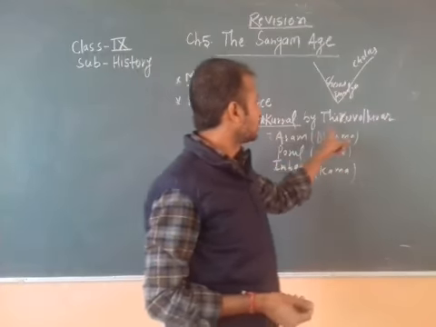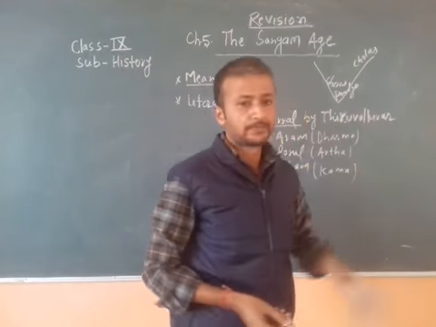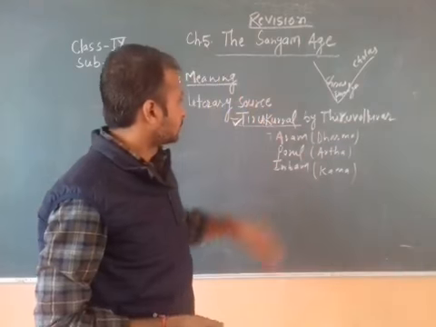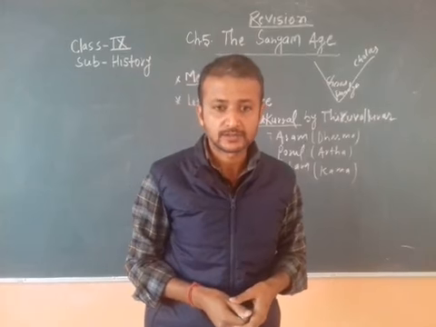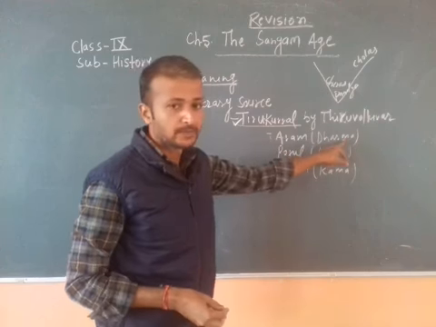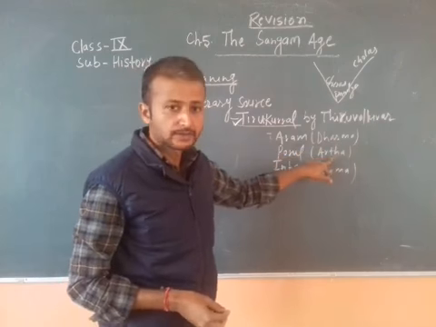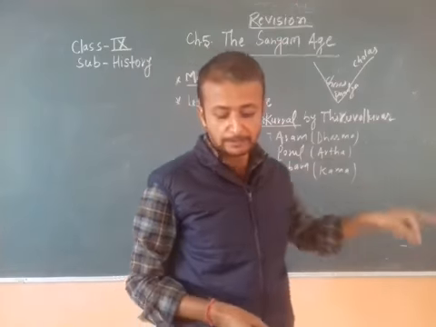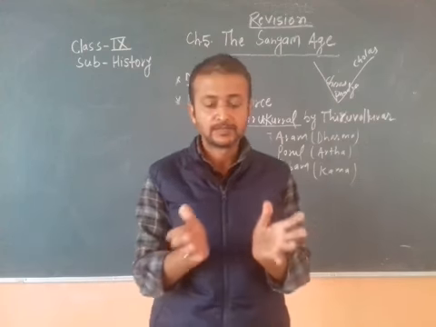It was written by Thiruvalluvar. Okay, and this text is divided into three sections. The first one is Aram, which means dharma. The second one is Porul, which means earth, and the third section is Inbam, which means calm. Okay, so dharma, earth and calm.